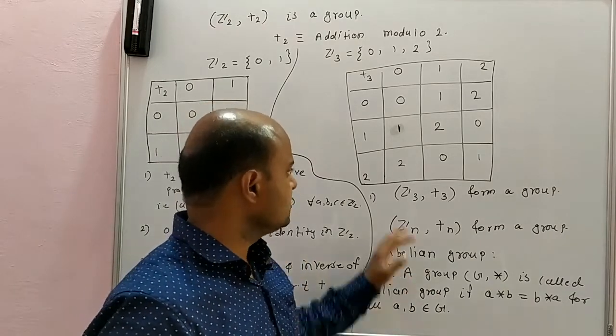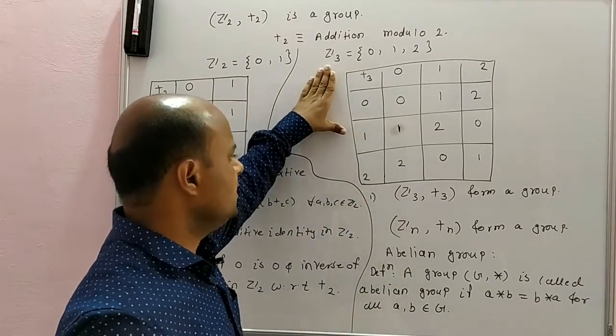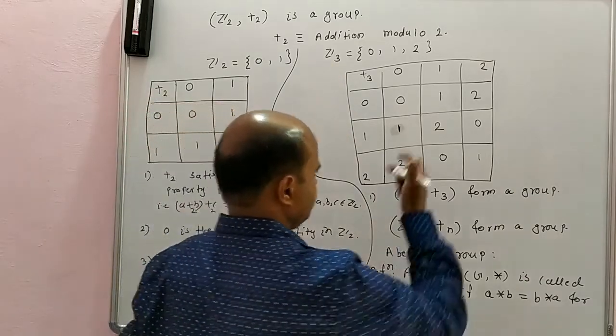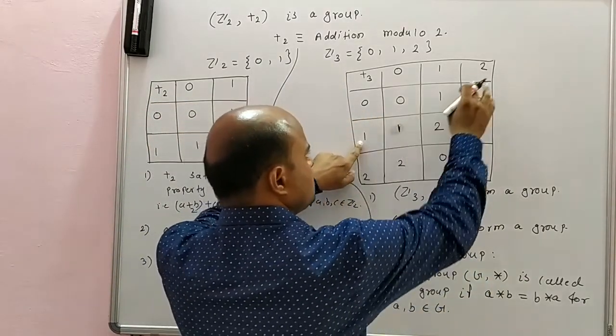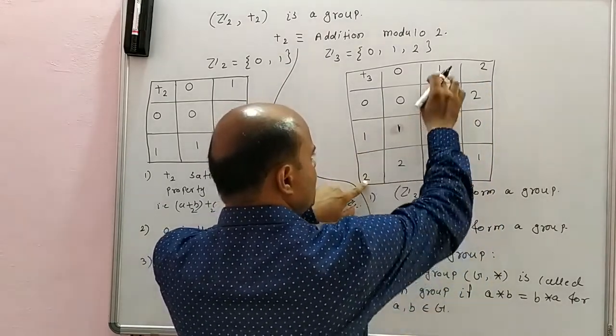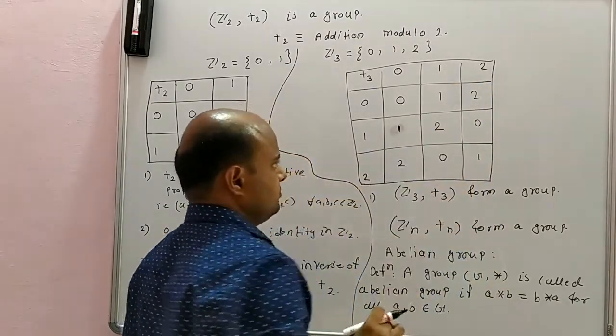An example of an abelian group is Z3 under addition modulo 3. You can see here 1 plus 2 is 0 and 2 plus 1 is also 0.